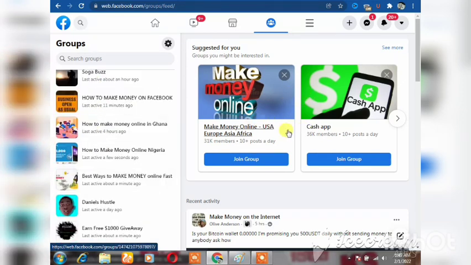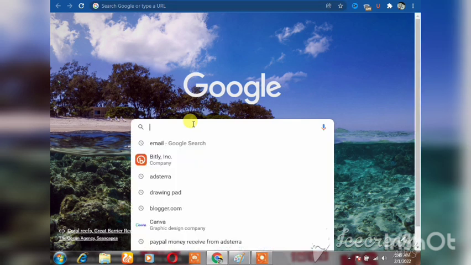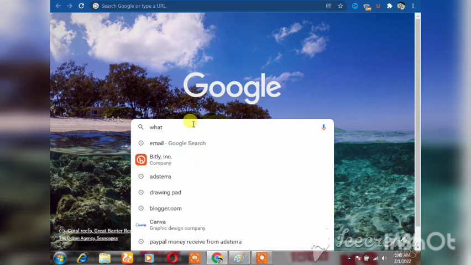You can also go back to Google and type in what is trending for today. When you get what is trending for today, then go to Facebook and post something about it. So let's make it what's trending.